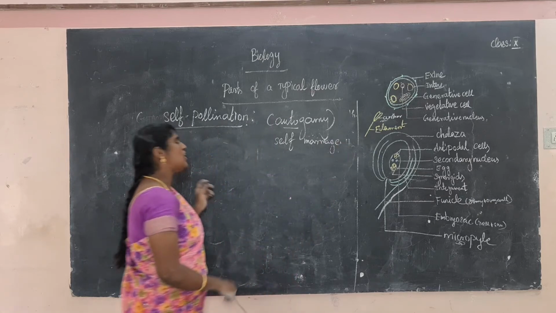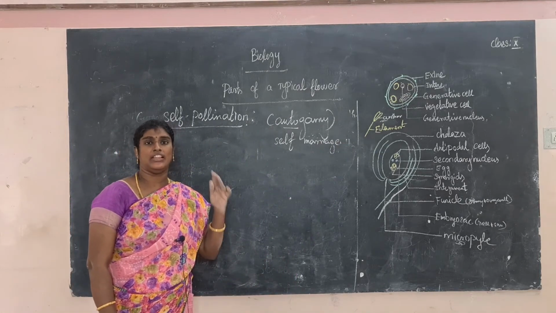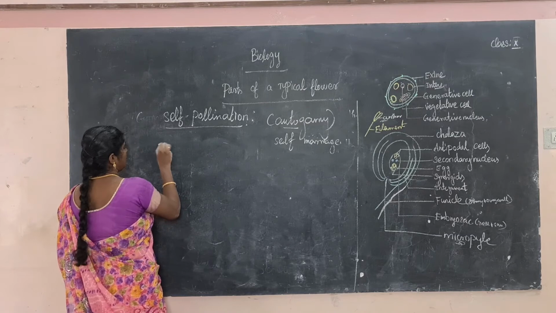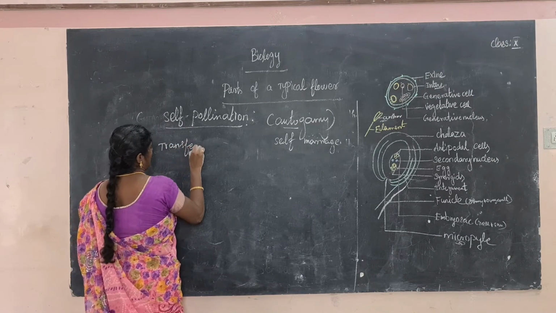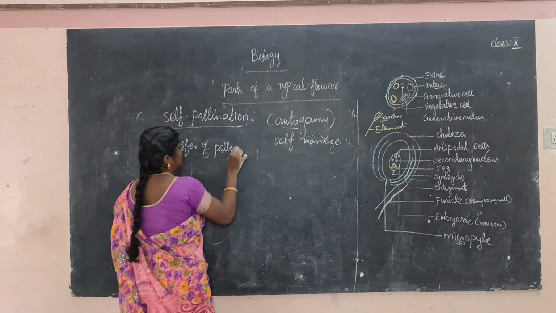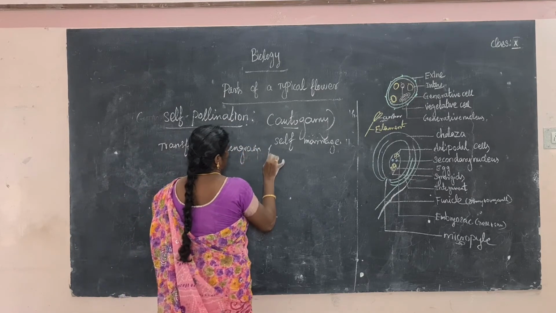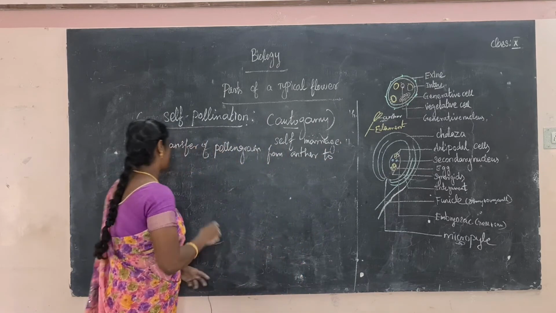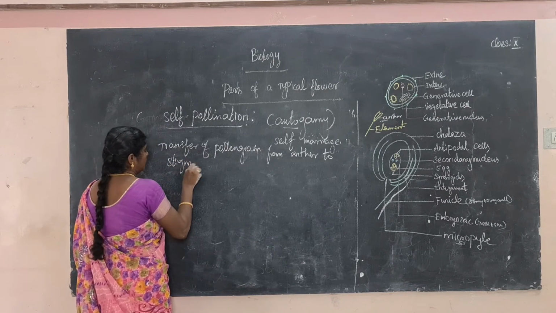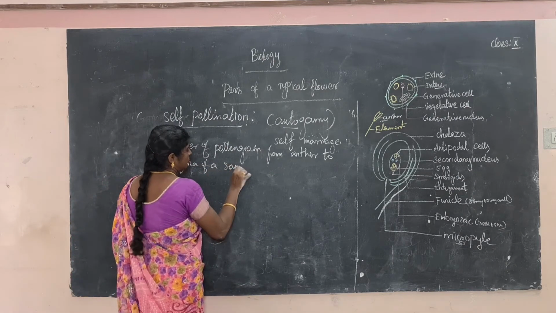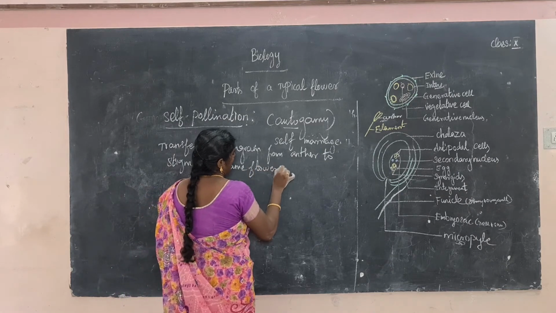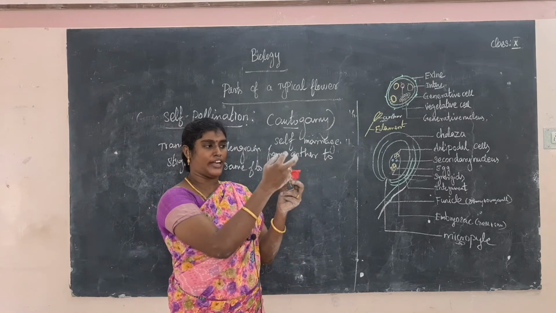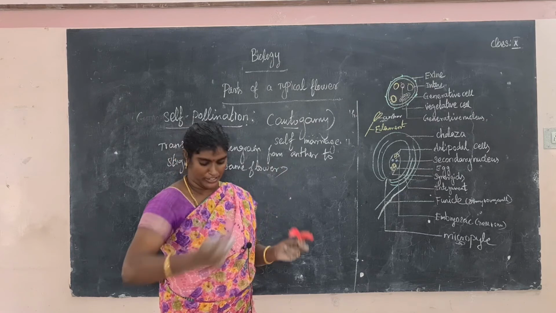Okay, so what is the meaning of self-pollination? The transfer of pollen grains from anther to stigma of the same flower. What is the meaning of the same flower? The same flower, for example, this is a same flower. So in the plant, the transfer of pollen grains from anther to stigma has happened.